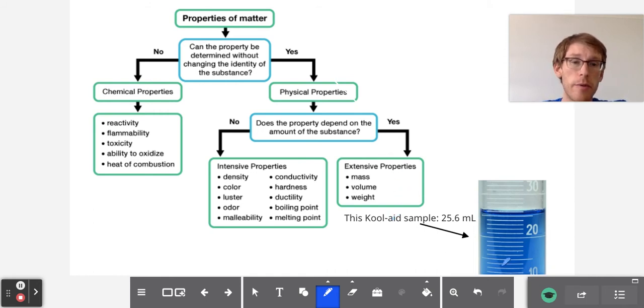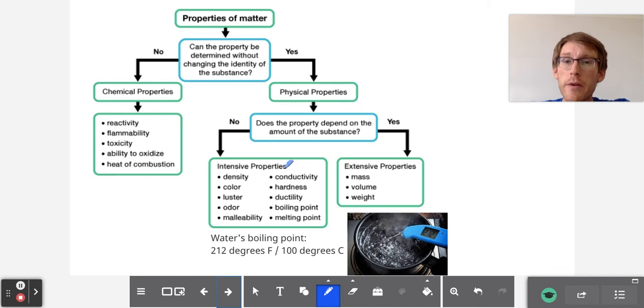If we look at the sample of Kool-Aid in a graduated cylinder, it has a volume of 25.6 milliliters. That's not a property of Kool-Aid in general, that's a property of this particular sample of Kool-Aid. If you had a little bit more, it would have more volume. If you had less, it would have less volume.